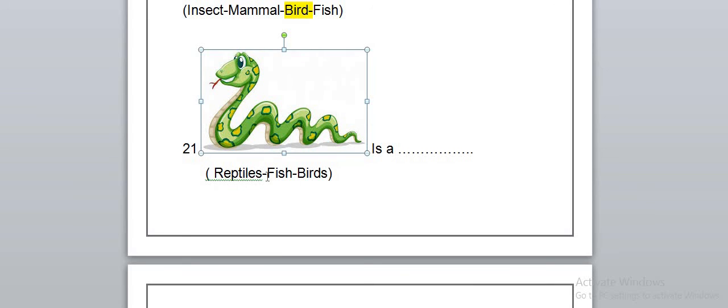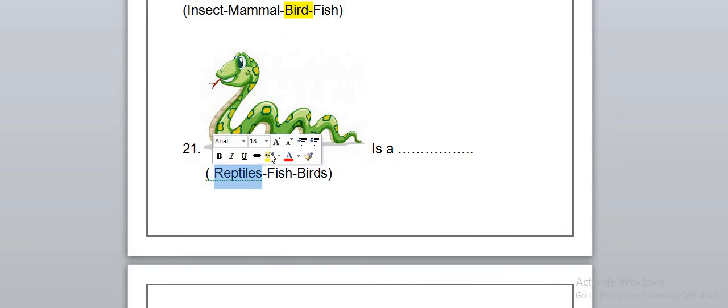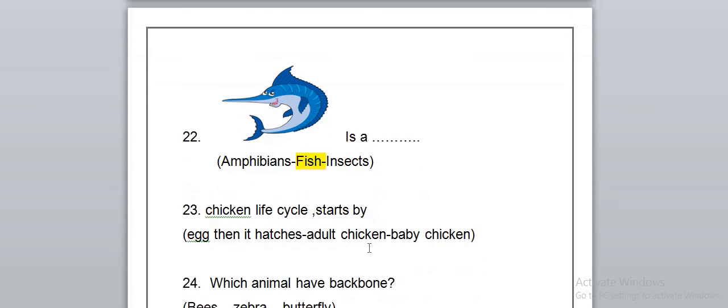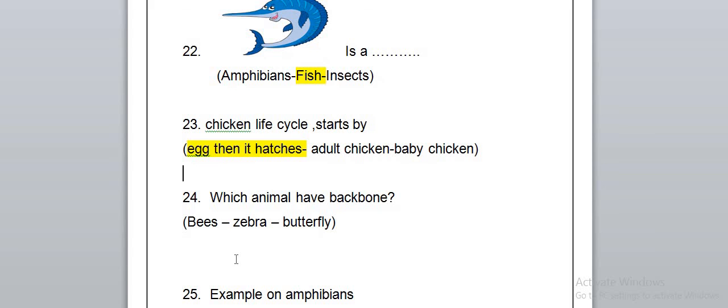This one is a reptile because it has dry and scaly skin. This one is a fish, of course, the shark. The shark is a fish. The chicken life cycle starts with an egg, then it hatches, and when the egg hatches, a baby chick is produced, and this baby chick will eat until it becomes a large chicken that will lay eggs again. So its life cycle starts by being an egg.